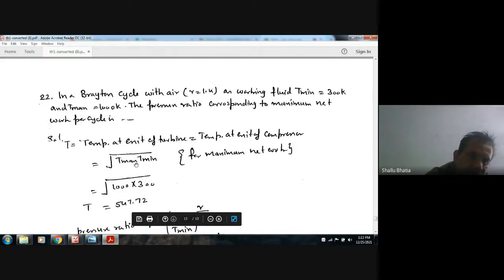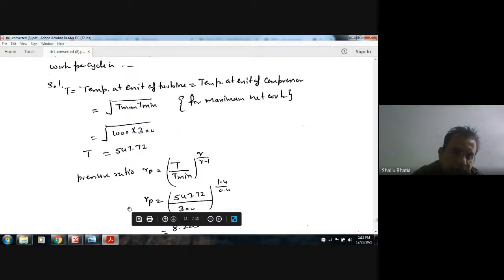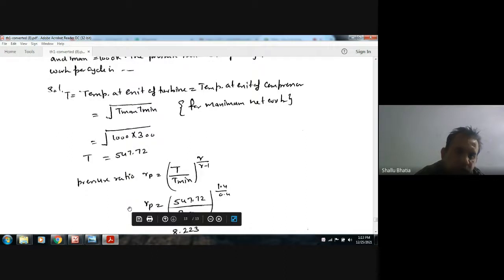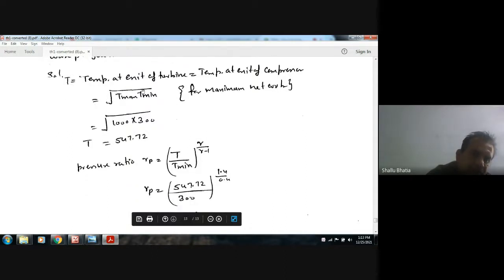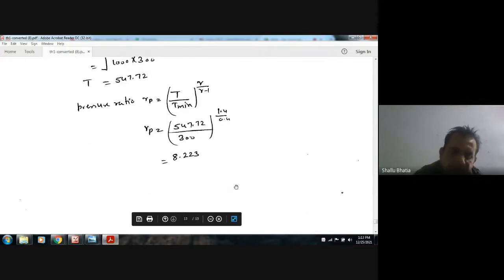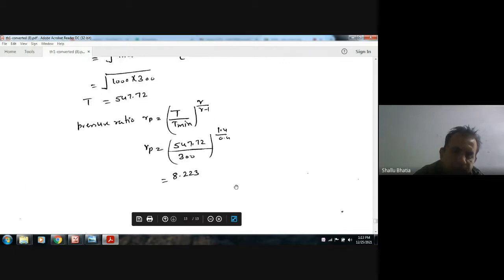This temperature should be equal to the square root of T maximum times T minimum, where T maximum is 1000 and T minimum is 300. So the temperature at the exit of the turbine and at the exit of the compressor are equal, that is 547.72. And the pressure ratio is nothing but T by T minimum, where T is the temperature at the exit of the compressor and T minimum is the temperature at the entry of the compressor. So the answer is 8.223. Thank you very much.